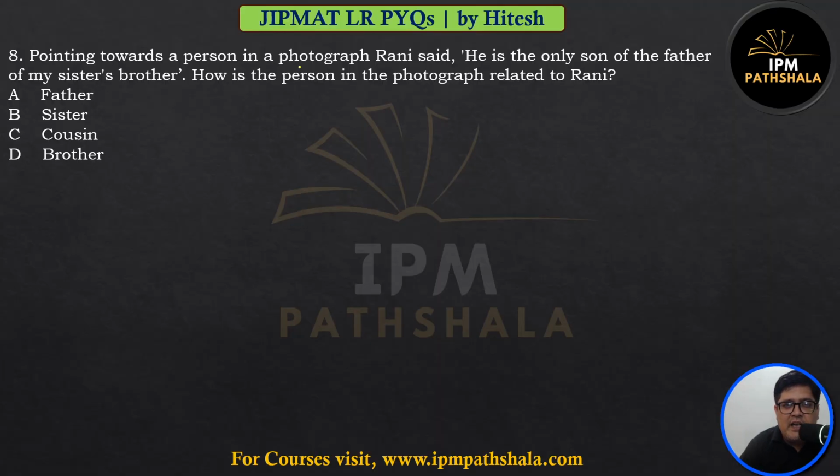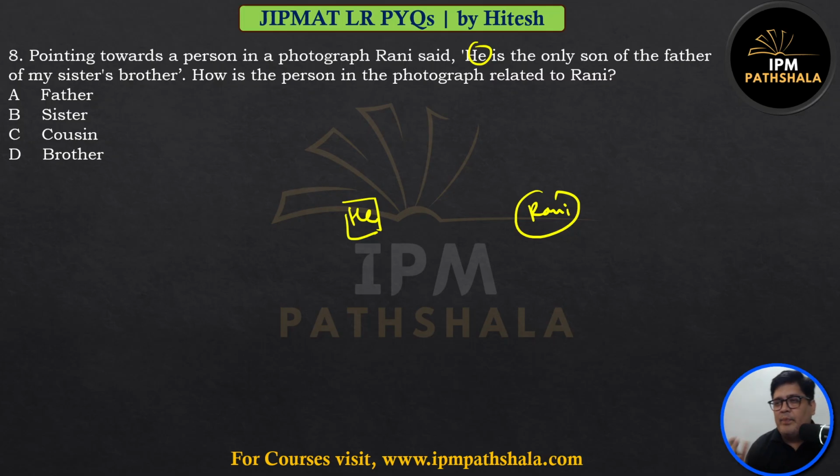Pointing towards a person in a photograph, Rani said, "He is the only son of father of my sister's brother." So the person is a he, and there is Rani also. Rani is doing the talking and talking about he. Such questions are family tree questions. One person points to somebody and says something.